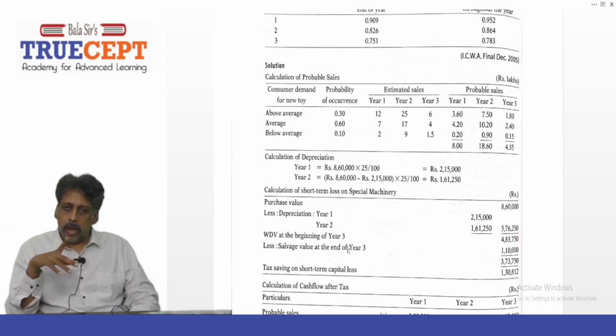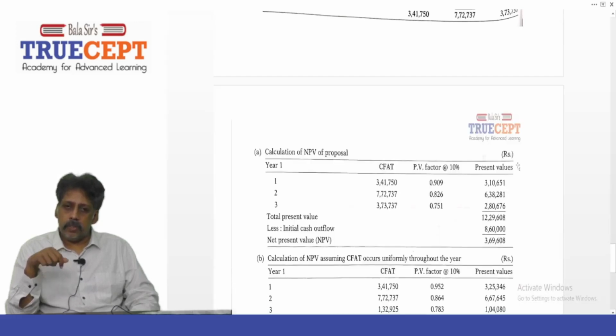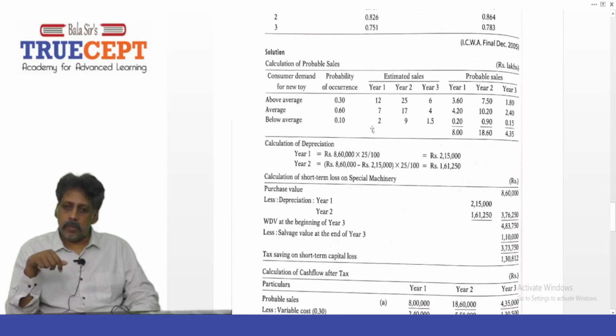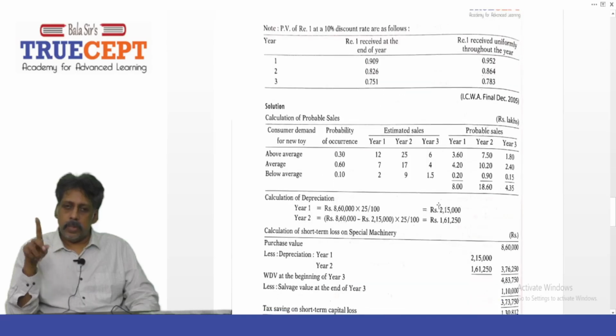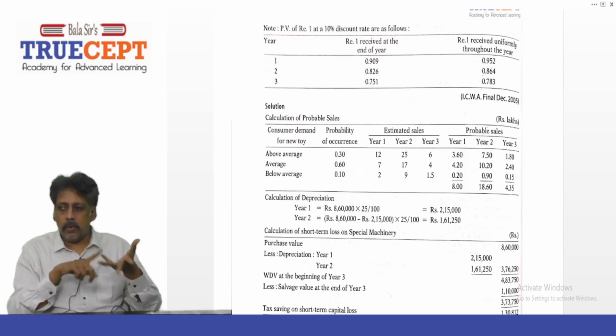Nothing but rupees 12 lakh into 0.3. Guys, be ready with your calculator. Please do this. 12 lakh rupees into 0.3. And then 7 lakh rupees into 0.6, which is 4 lakh and 20,000. And 2 lakh into 0.1, which is 20,000. So it adds up to 8 lakh. In all, 8 lakh is expected sales, or I can say it is the weighted average. The average sales for the first year is 8 lakh. And for year 2, how much?